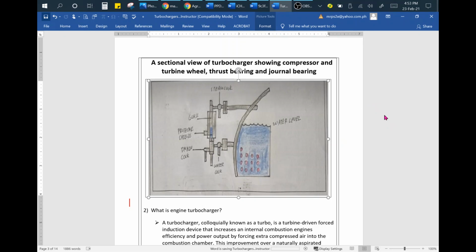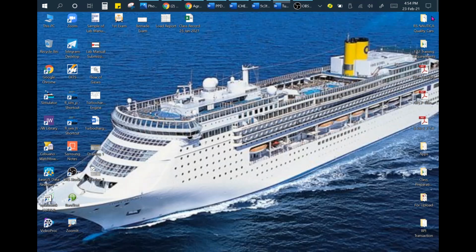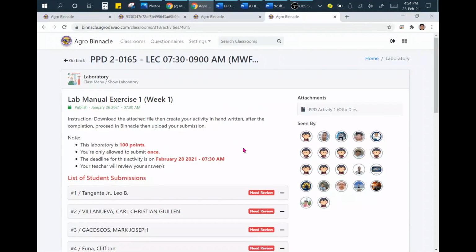So when you submit to Binacle, you have to submit this document. So you can proceed to Binacle. This is the document that you have to submit. This is the activity. So I will show you in the Binacle.